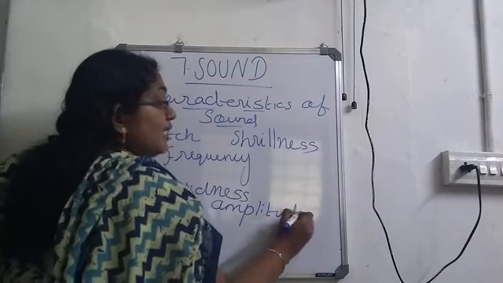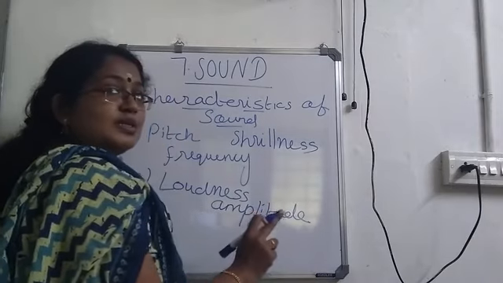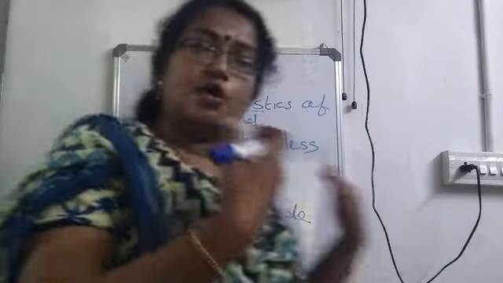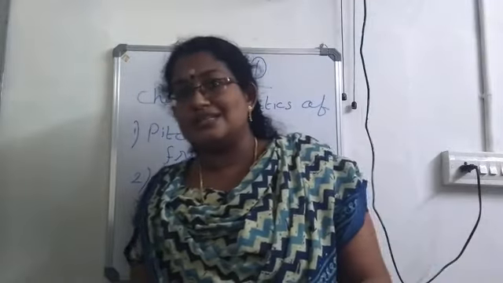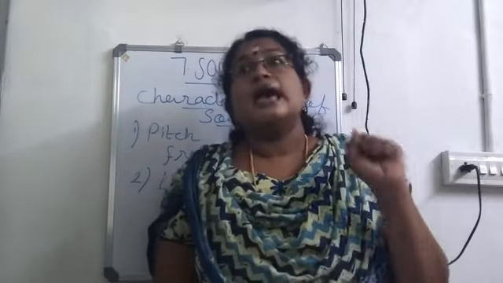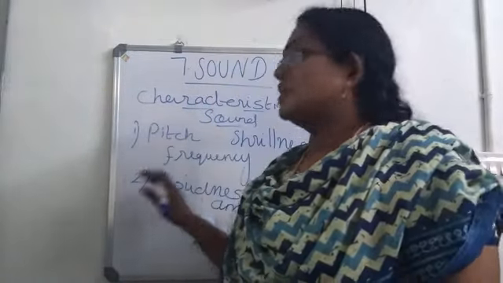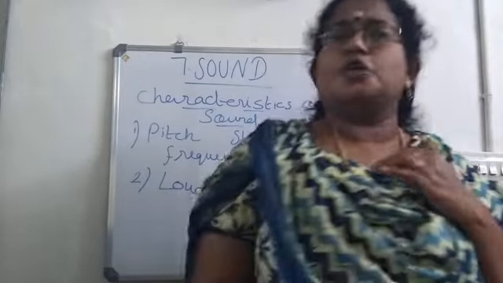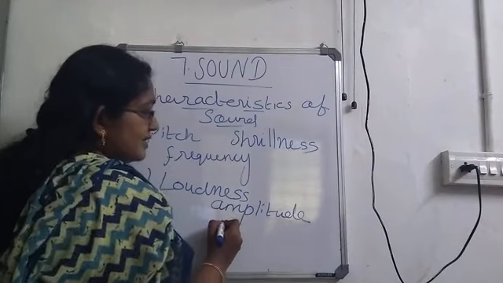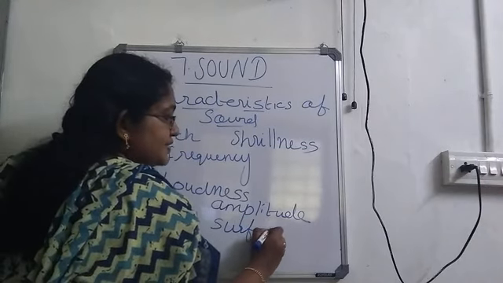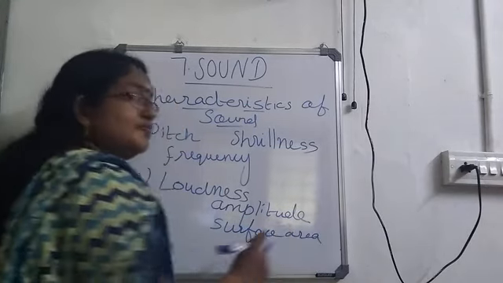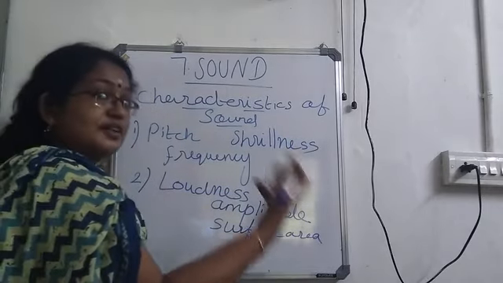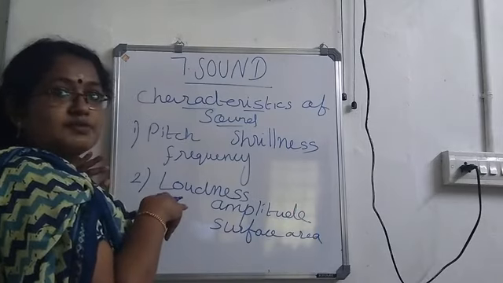Loudness depends on amplitude. Do you remember what is amplitude? Amplitude is the height of the wave. So if amplitude is more, the sound will be loud. If the amplitude is less, the sound will be less. So this is the main factor on which loudness of a sound depends. Again, three more things we can say that also you have to note. Surface area. If surface area is more, the sound will be more. If amplitude is high, loudness will be more. If surface area is more, then also loudness will be more.